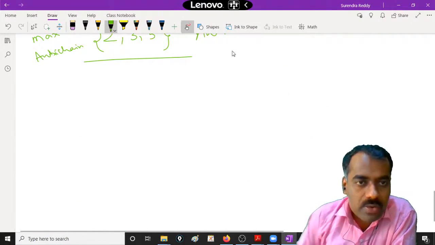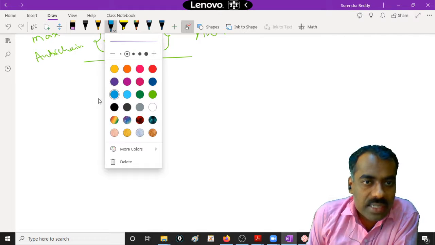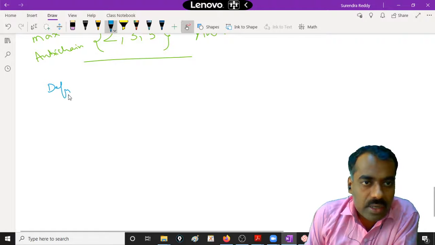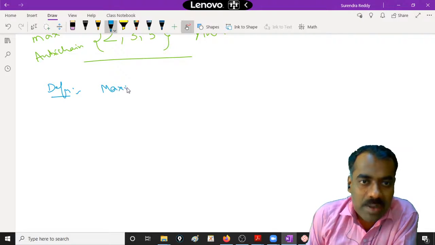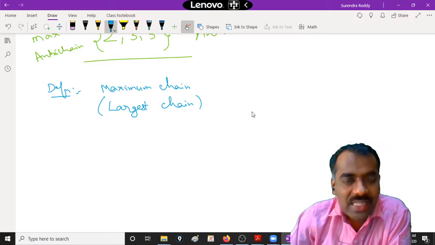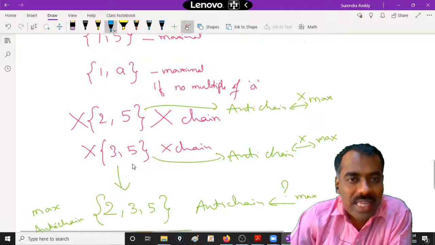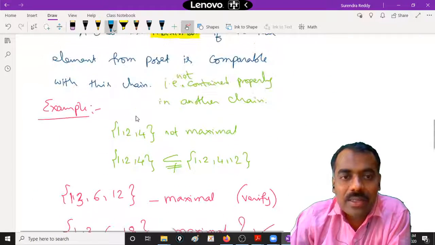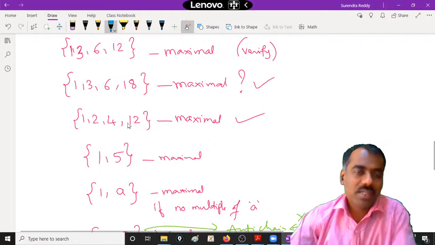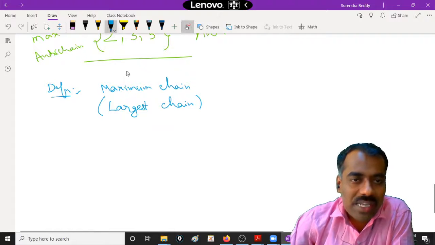Now quickly I can define this, and you can think about it; we'll go through it next lecture. There is something called a maximum chain. If you have confusion with maximum chain, try to use the word largest chain. The same you can do for maximum anti-chain as largest anti-chain. Here there are so many maximal chains available, but we want the largest among all chains. Is this clear?